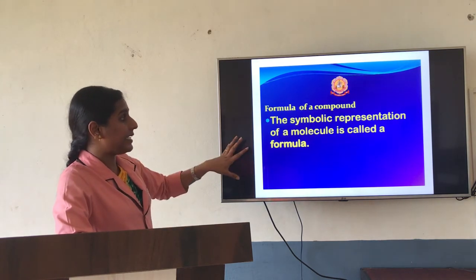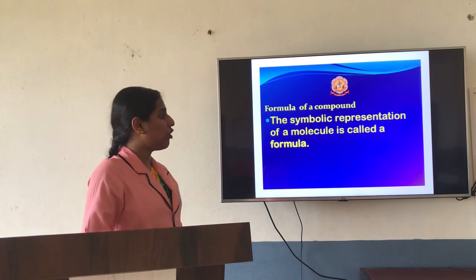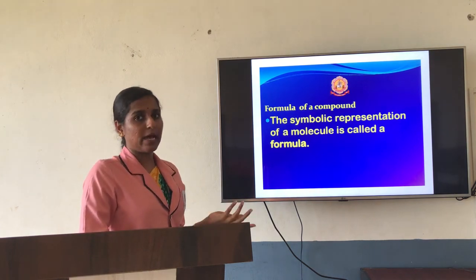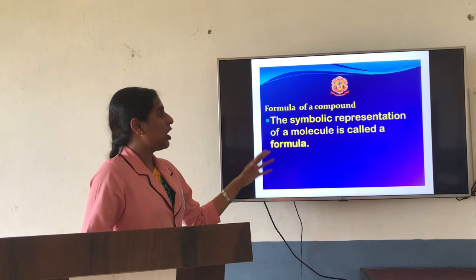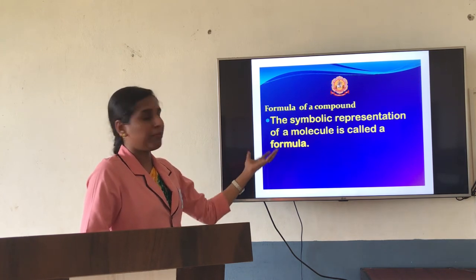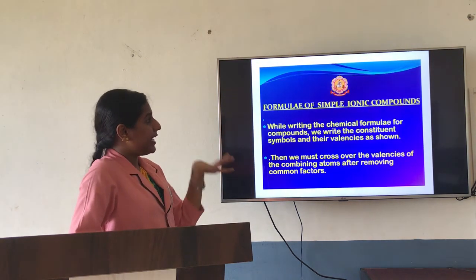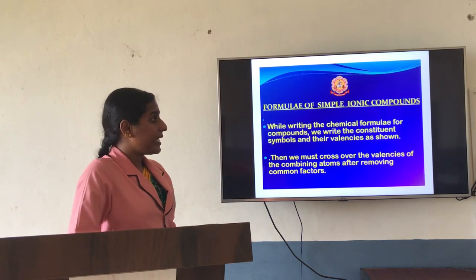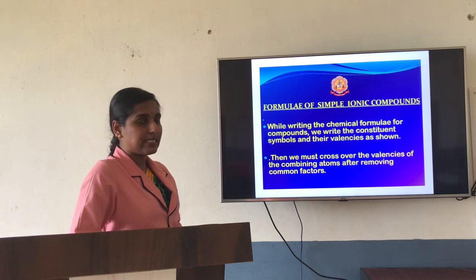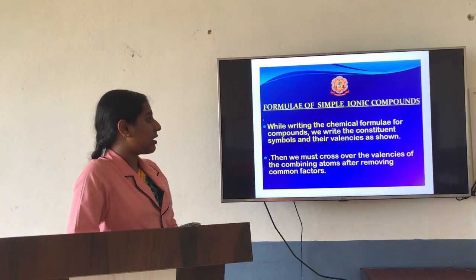Now symbol representation. What is the formula of a compound? That is a symbolic representation of a molecule, which you are going to consider as the formula. With examples we will see. This is very important because in the first year as well as second year practicals, when you are writing the salt, the representation will be done by formula, by writing the formula. So when you are writing the formula, on what basis are you supposed to write? While writing the chemical formula for compounds, we write the constituent symbols and their valencies as shown. I will show the slide now. Then we must cross over the valencies of the combining atoms after removing the common factor. We will go with examples.